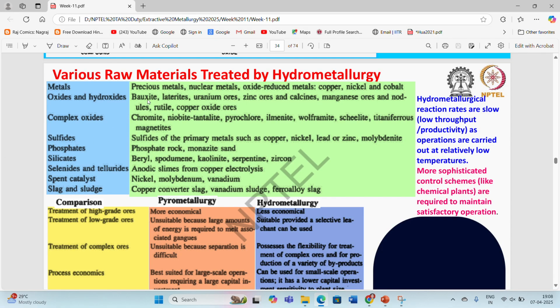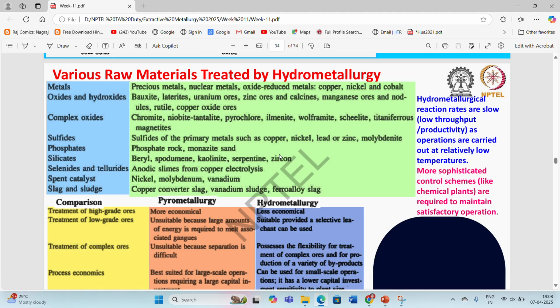Then oxides and hydroxides like bauxite, laterites, uranium ores, zinc ores, and calcines. Then complex oxides like chromite or pyrochlore or ilmenite. Then sulfides of the primary metals such as copper, nickel, lead, or zinc, or molybdenite ore. Then phosphates, rock, monazite sand, beryl or spodumene ore. So there are various types of raw materials which can be treated with the help of the hydrometallurgical operation.